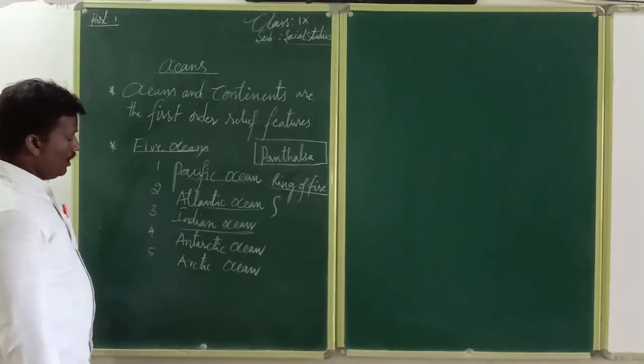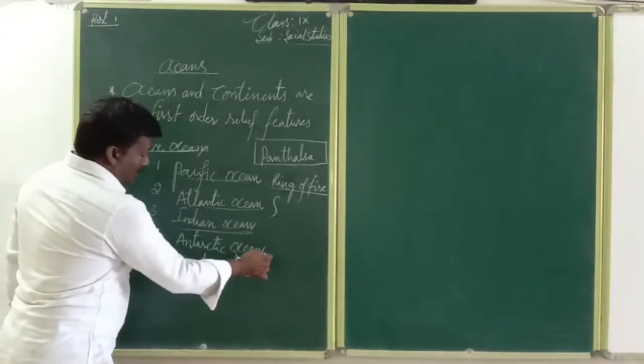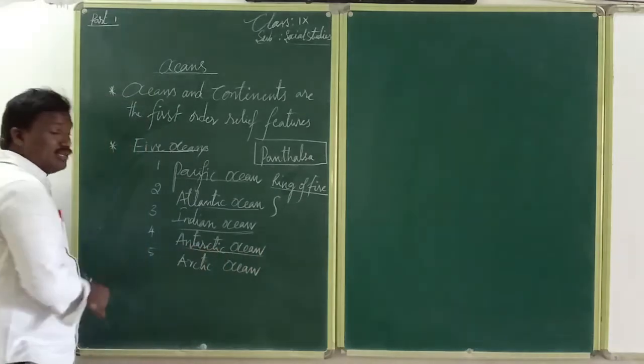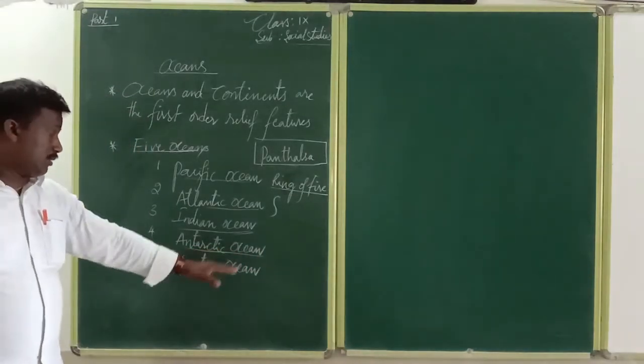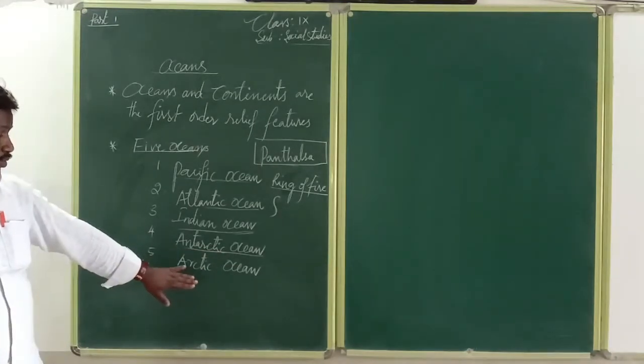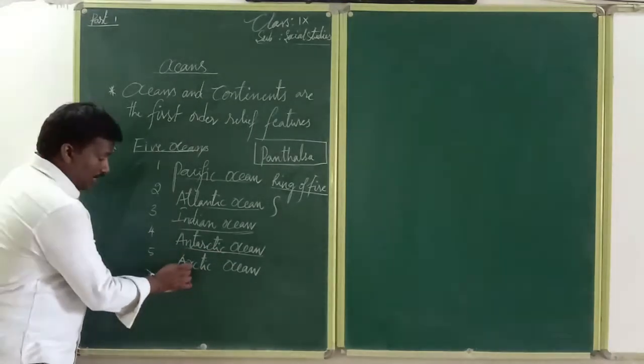Next, we can come to the Antarctic Ocean. It is called the Southern Ocean. This is one of the oceans. Finally, the last ocean is the Arctic Ocean.